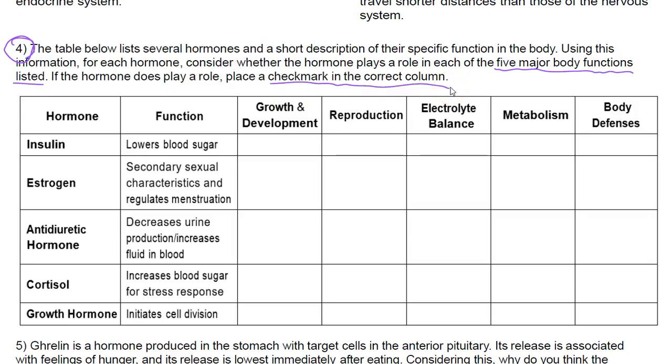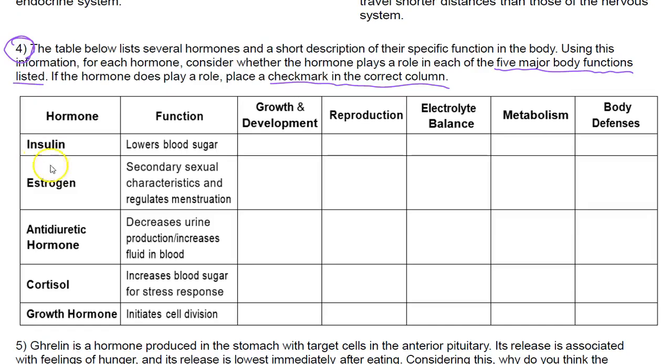Insulin. The function of insulin is to lower blood sugar. Is that going to be a part of growth and development? No. Is it going to be a part of reproduction? No. Is it going to be a part of electrolyte balance? No. Electrolytes are a little bit different than, of course, glucose. Electrolytes, we're thinking of compounds that can disassociate in water solutions or in water-based solutions, for example, and create ions.